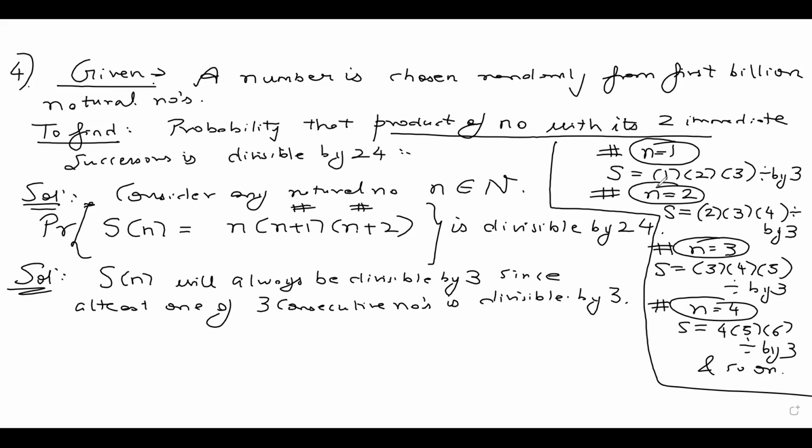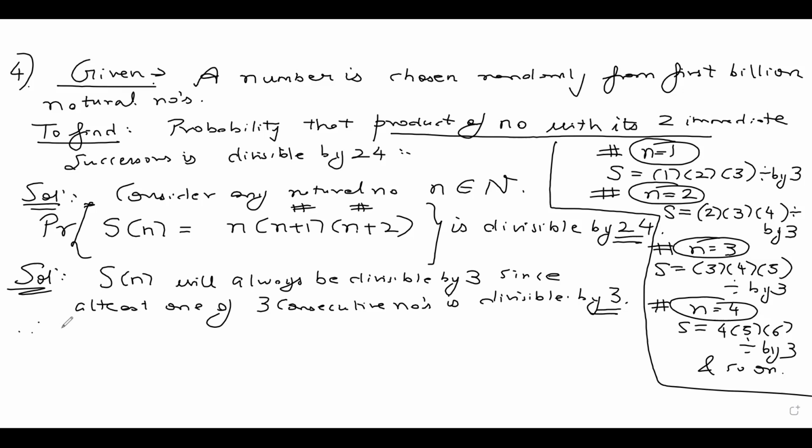Now, all I have to show is which numbers of this form are also divisible by 8. It is divisible by 3. To be divisible by 24, it should also be divisible by 8. If I show that this form of numbers is divisible by 8 also, and by 3 also, I can safely conclude that they are divisible by 24.